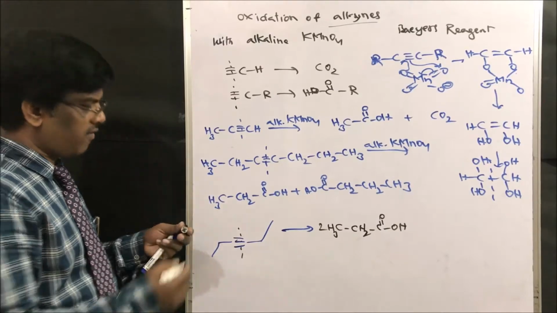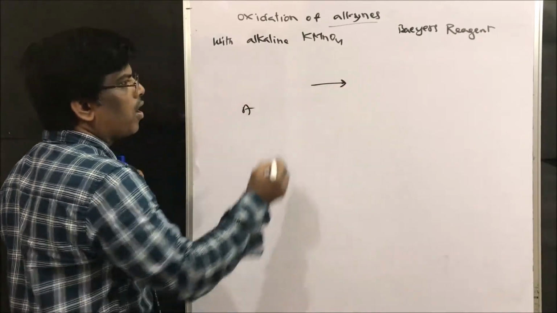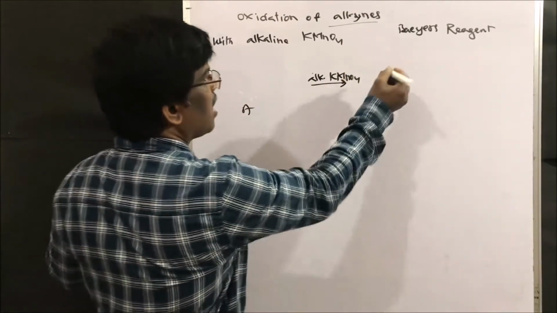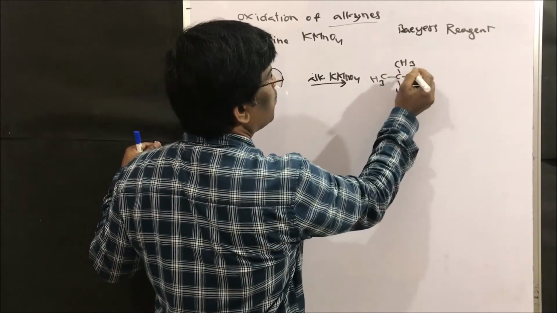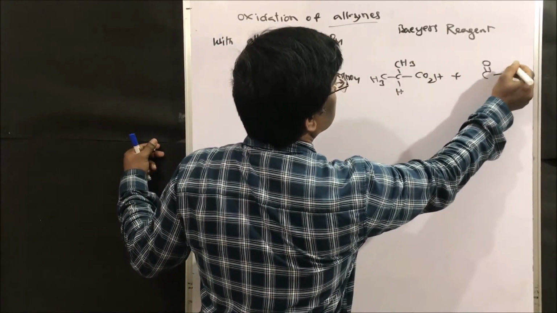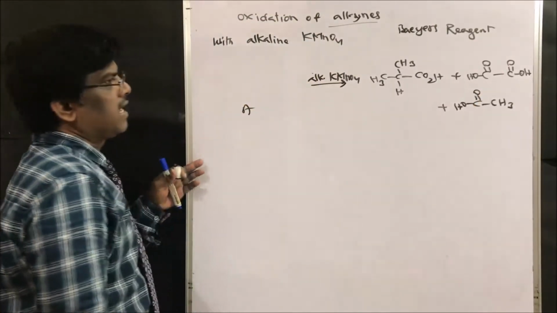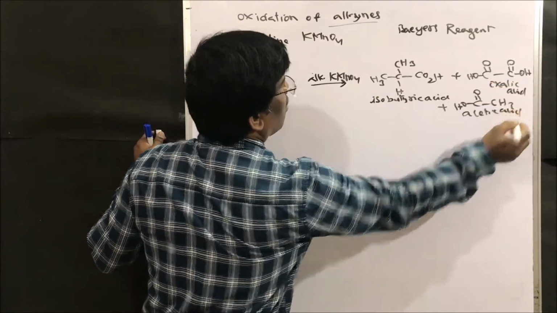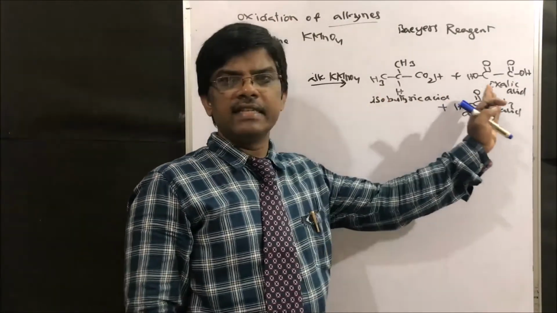Right friends? So let us take one question. Compound A, for example, we don't know A, upon alkaline KMnO4 oxidation gives isobutyric acid plus oxalic acid plus acetic acid. This is isobutyric acid, oxalic acid and acetic acid. So this is a compound. Upon alkaline KMnO4 oxidation, this is the compound we are going to get.